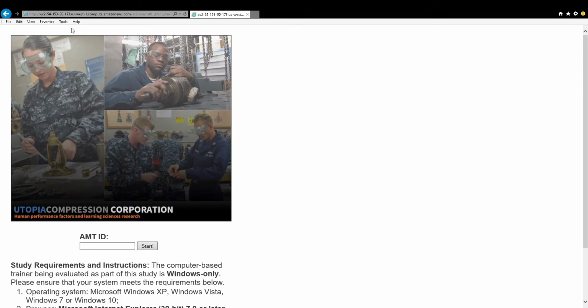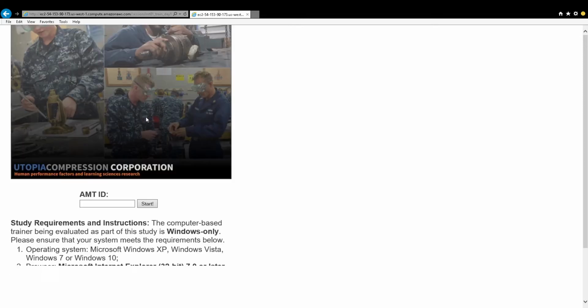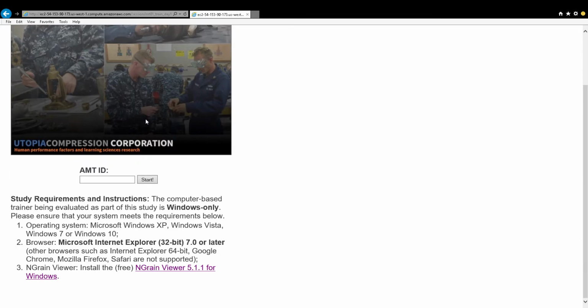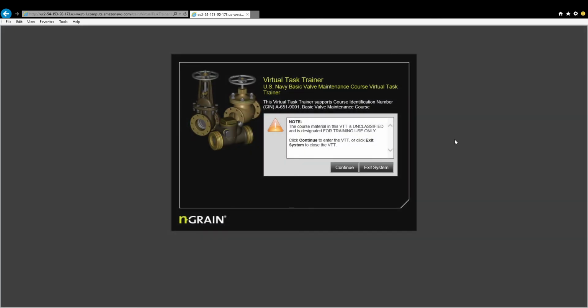When you click on the link that we are given you, this is the page that you're going to see as you click on it. And the first and foremost thing is that you need to download the Ngrain Viewer software for Windows. After you finish installing it, you can then go ahead and put in your AMT ID and hit on Start. So once you put in your AMT ID, you will get access to this trainer and you need to hit on continue.